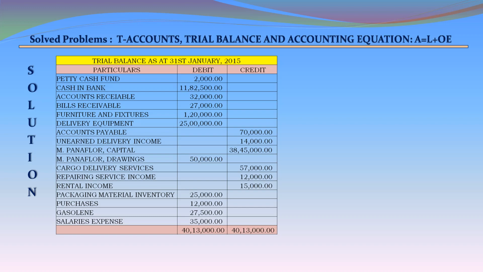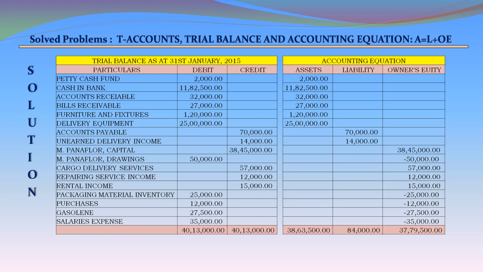Panafloor drawings 50,000 debit. Cargo delivery services 57,000 credit. Repairing service income 12,000 credit. Rental income 15,000 credit. Packing material inventory 25,000 debit. Purchases 12,000 debit. Gasoline 27,500 debit. Salary expense 35,000 debit. Total debits 4,013,000. Total credits 4,013,000. Let us segregate the items into the accounting equation.